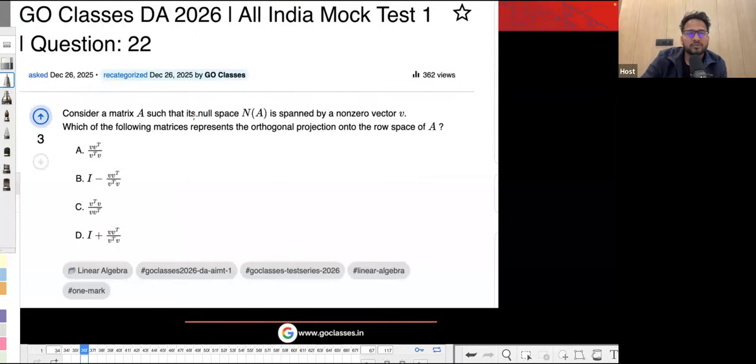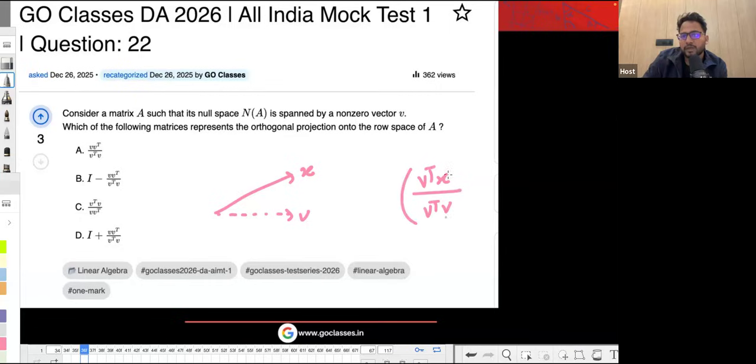Now let's solve this question. They are saying to consider a matrix whose null space N(A) is spanned by a vector V. So what does this mean? If you want to project any vector X onto, let's suppose, a vector V, then what is the projection matrix? You might remember the projection looks like this. If you want to project X onto V, it will look like V transpose X upon V transpose V, into V.